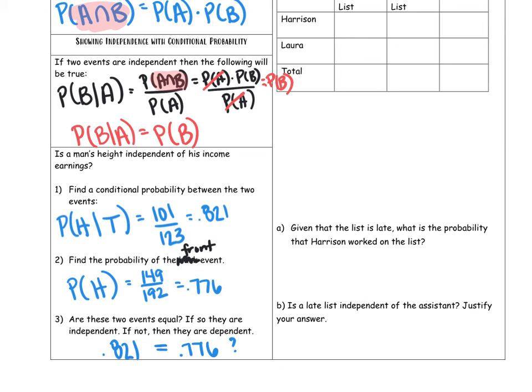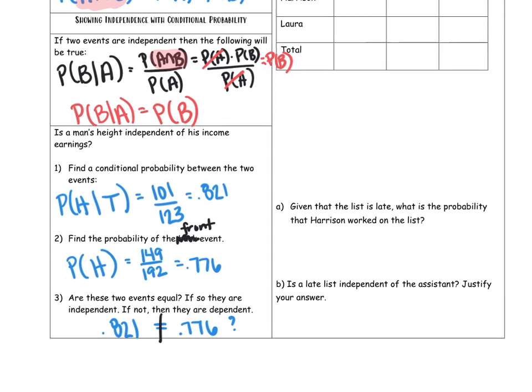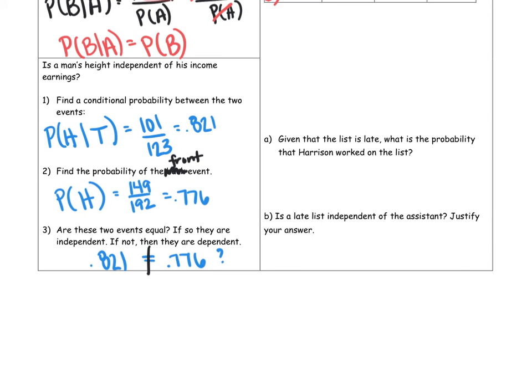The answer here is no, they're not equal. And because they are not equal, no, they are dependent. If they were equal, we could say that it was independent. But because they are not equal, we are telling you that no, they are dependent. In this case, typically in this sample, it looks like more men that are tall tend to be the high income earners as well.